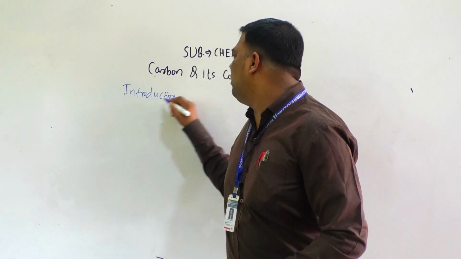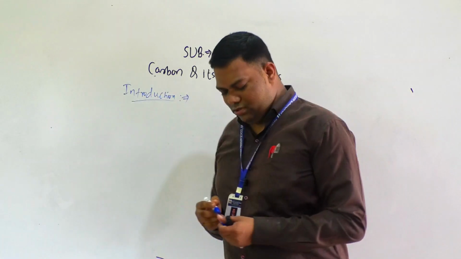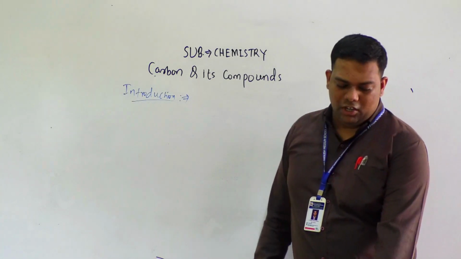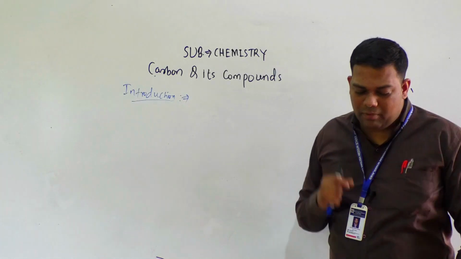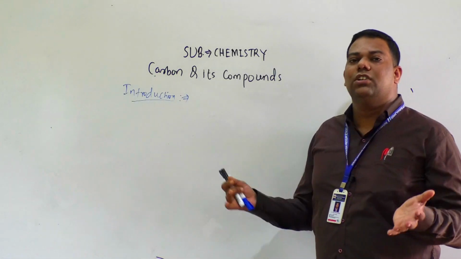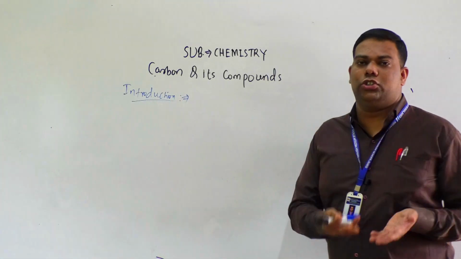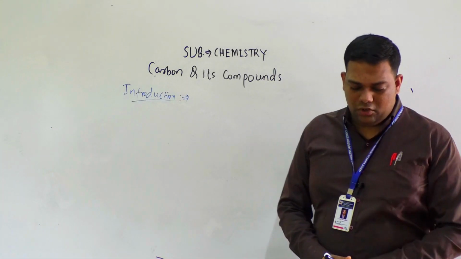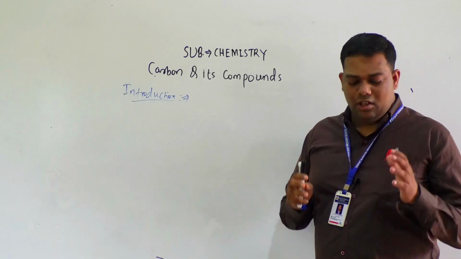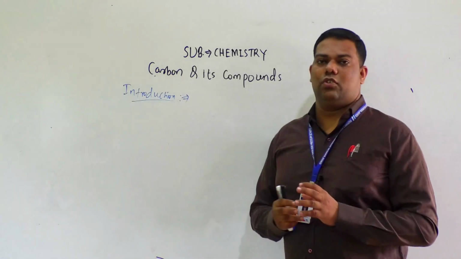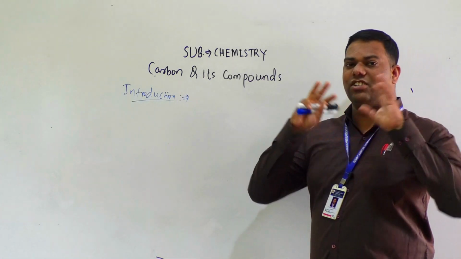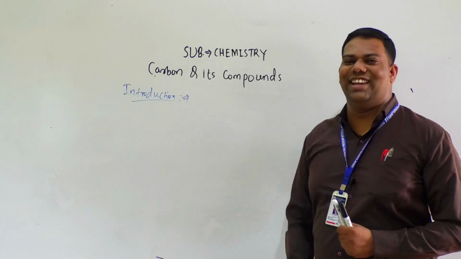So what we have to discuss in this introduction part: the compounds obtained from carbon are widely used in clothes, medicine, foods, books, fertilizers, fuel, etc. All living structures are carbon based.